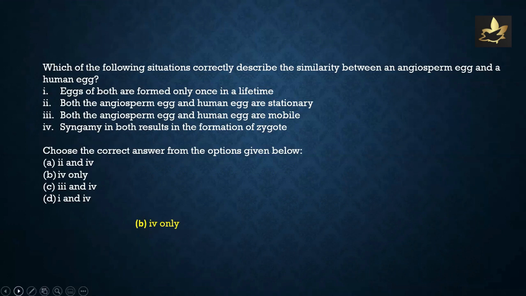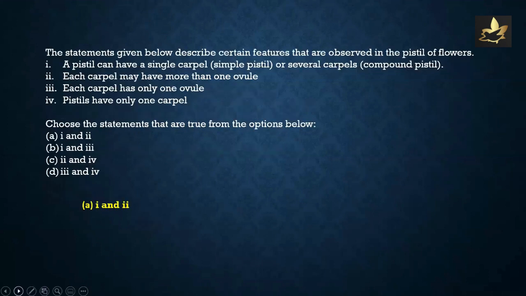No. Syngamy in both results in the formation of zygote. Yes. So among the options A, B, C, and D, we find option B stating that statement 4 is the correct statement. So we choose option B. That is, syngamy in both results in the formation of zygotes.